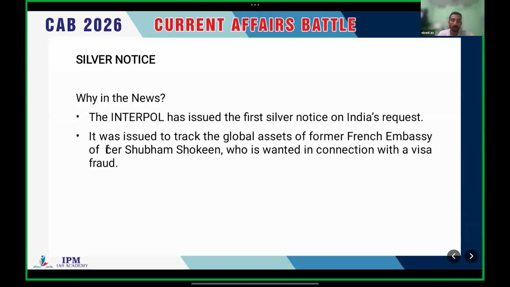The Interpol. Okay, this particular notice is introduced by, or issued by, or related to Interpol. Interpol has issued the first silver notice on India's request. It was issued to track the global assets.